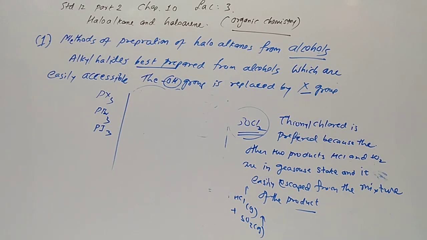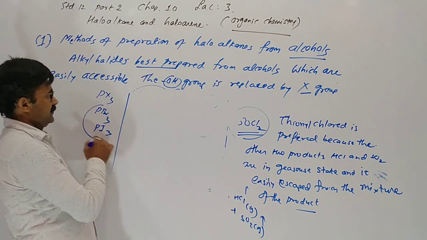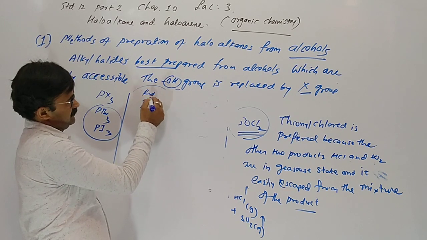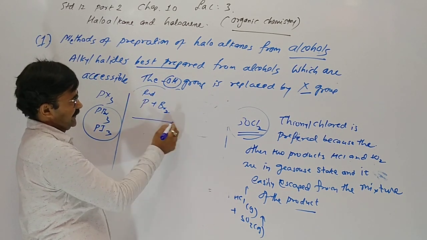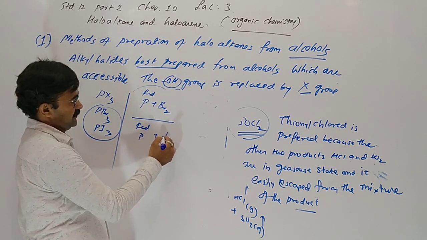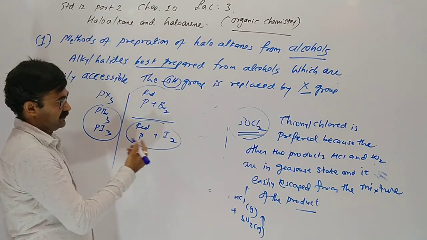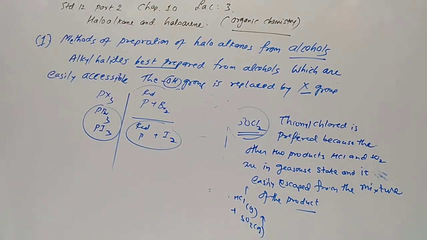So red phosphorus with bromine, or red phosphorus with iodine, we are using as the reactants to get bromoalkane and iodoalkane.